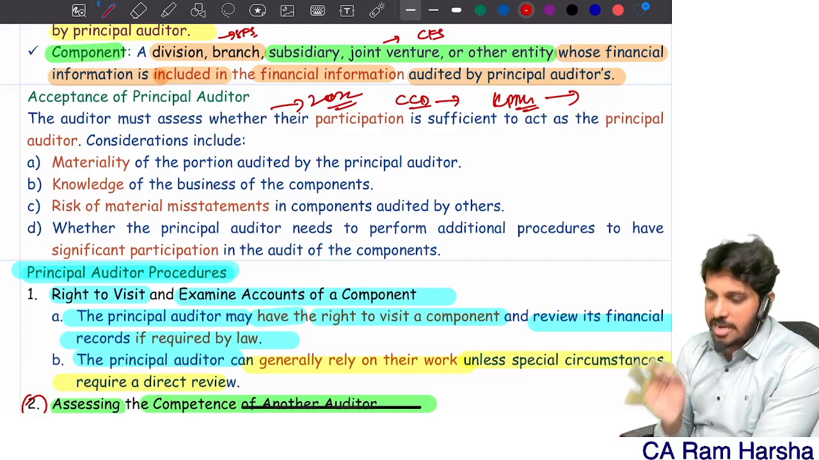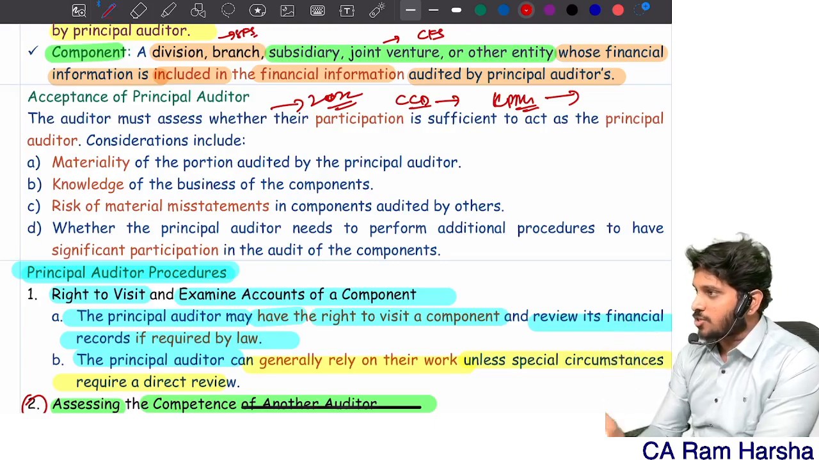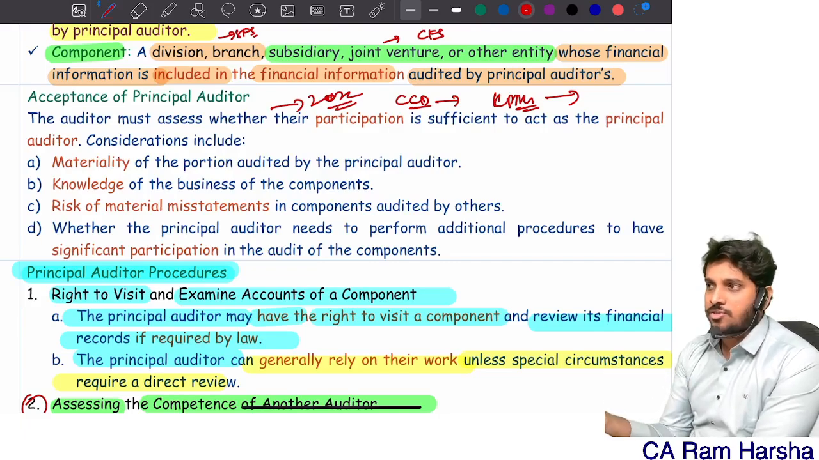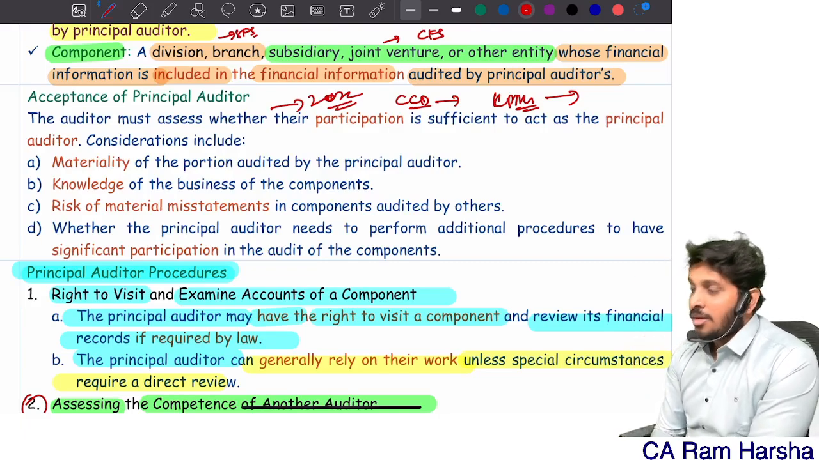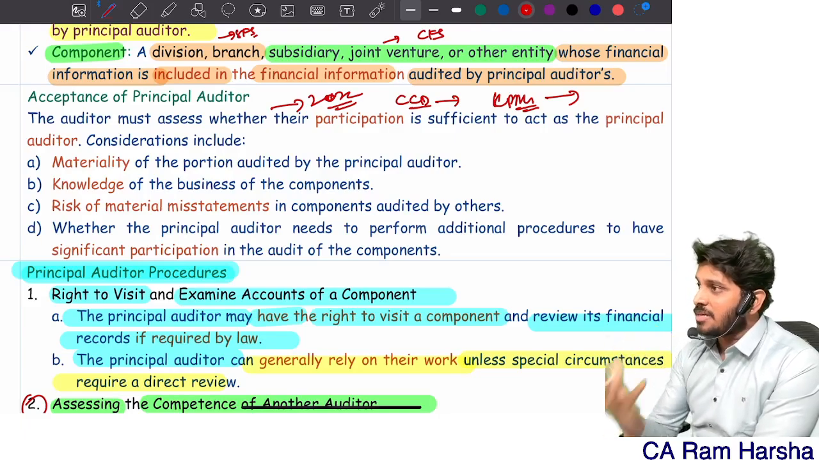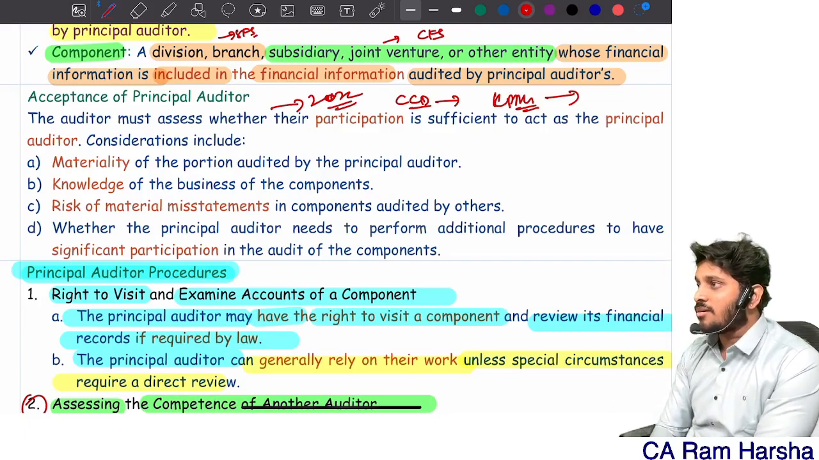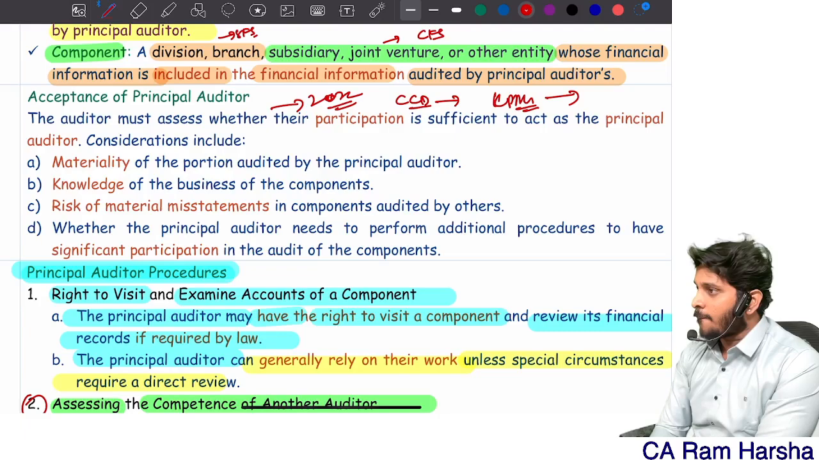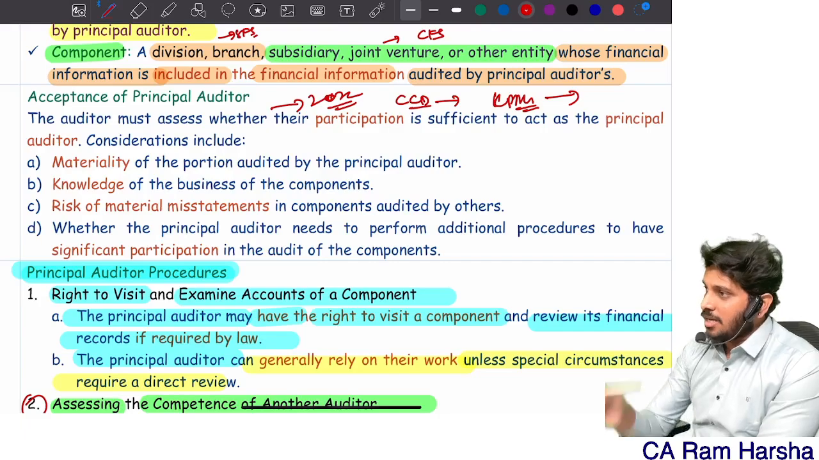Now, NFRA questioned KPMG: what are you doing when so many operations are happening in the subsidiary company? Then this BSR and Co, this KPMG, replied, we are not the auditors of the component. Look at our SA 600. We are not responsible for that. But it's a significant component, a major component. Major business is happening there. Then how did you accept your role as principal auditor? Principal auditor means you must have a significant role in the audit, not the component auditors. Yes or no? A component is audited by a component auditor.